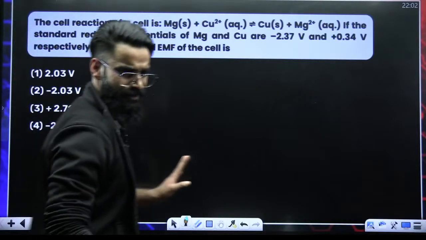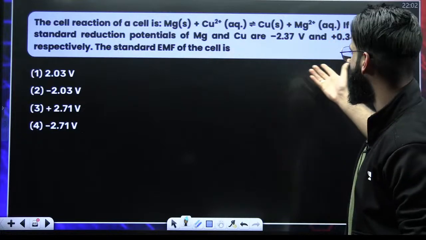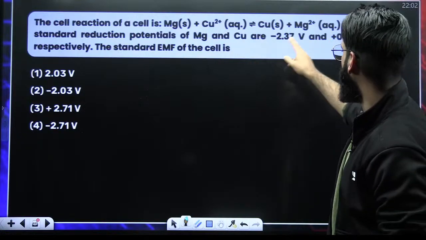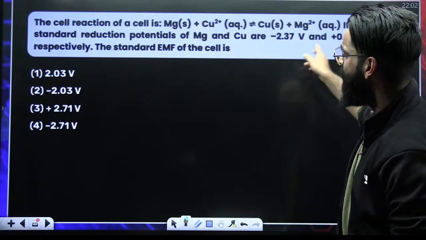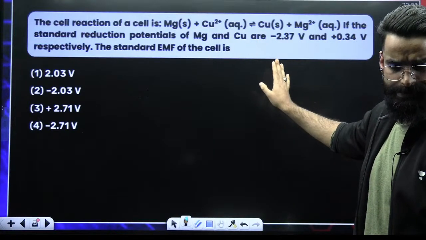See, this question, similar type of question I have solved a few minutes back. I believe you can easily solve this one as well. Reduction potentials of 2 electrodes are given. You have to calculate E naught cell: E naught cathode minus E naught anode. I believe you can do this.